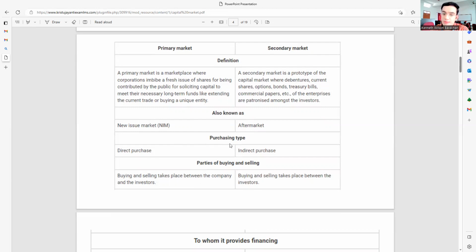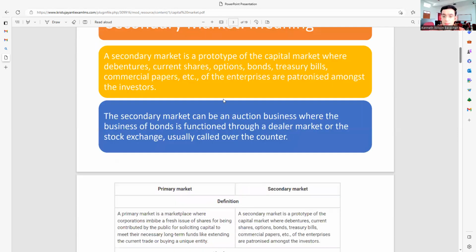Then we have the purchasing type. What is the purchasing type? Under the primary market, because the company is not well known and is issuing for the first time, direct purchase happens. In the secondary market, it is an indirect purchase. As we can see here, the meaning is already given. The secondary market can be an auction market, where the business of the bonds is functioned through a dealer market. So it doesn't happen directly, because the companies exposed in the secondary markets already have a good position in the market.